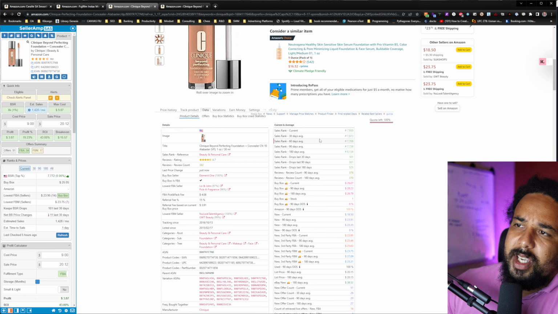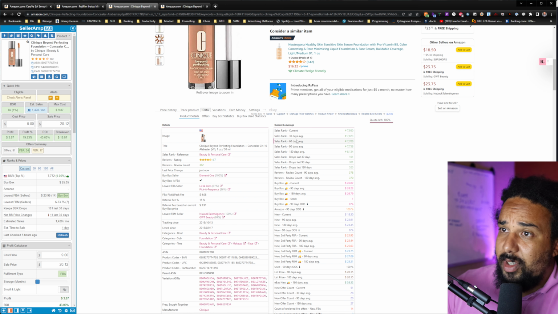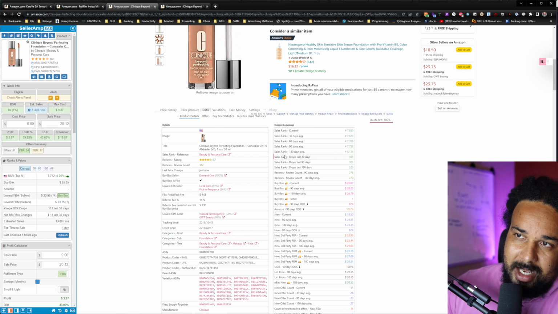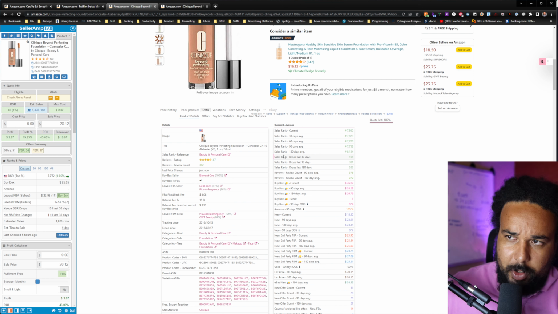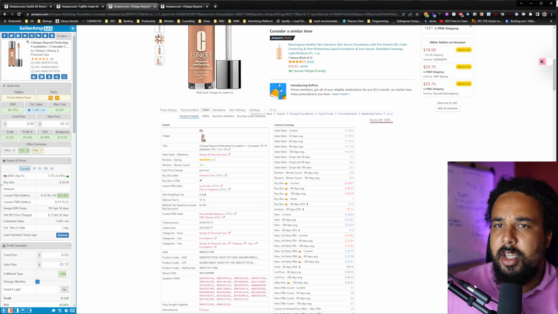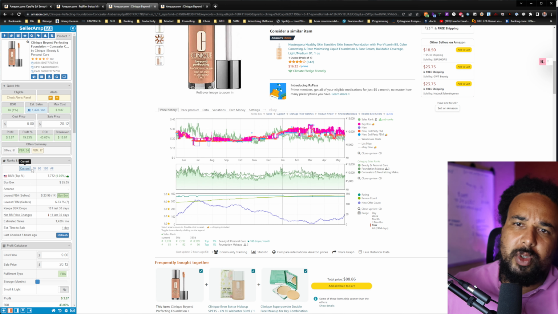So you can see the sales rank average for the last 30 days, the last 60 days, the last 90 days, and you can pretty much figure out what the average sales rank is, because sometimes you may find the sales rank super low, but you want to know if, of course, this sales velocity is sustainable, right? Same thing as the price. You can also find the buy box average, which is right there, but you only have the 90 days and the 180 days, right? Well, on SellerAmp, you have more information. You can find it more easily.